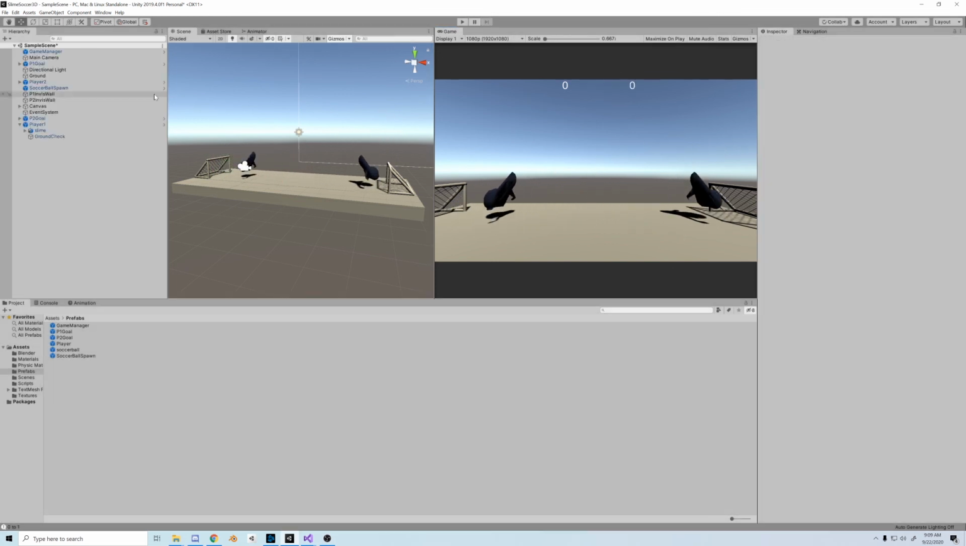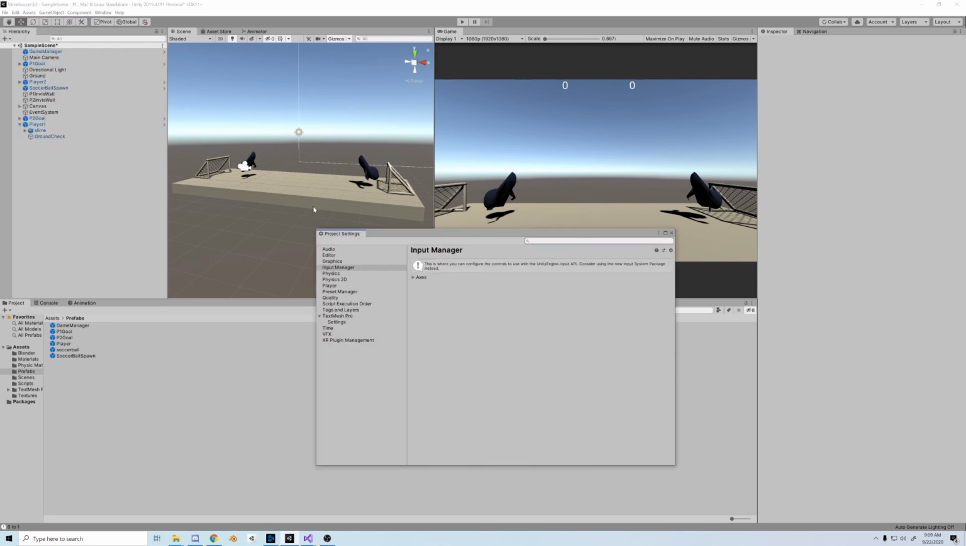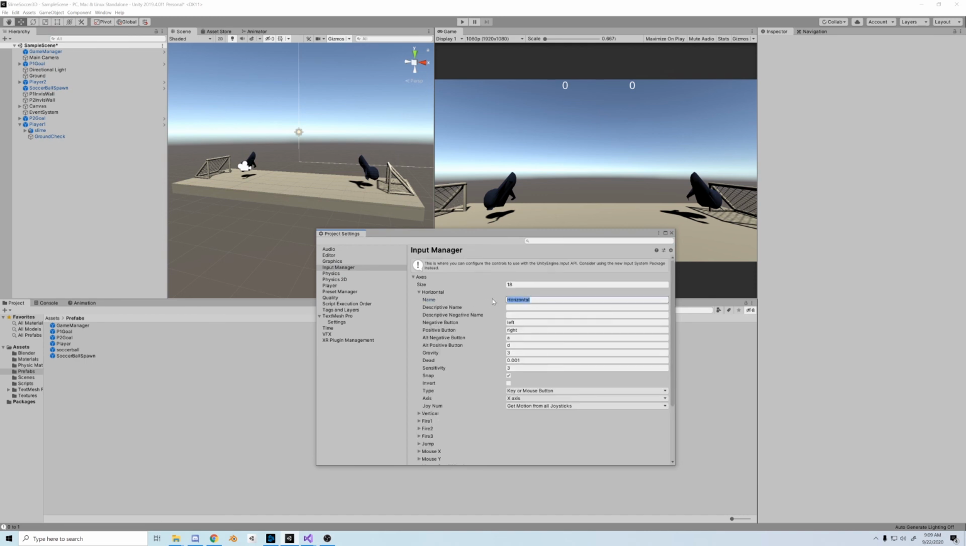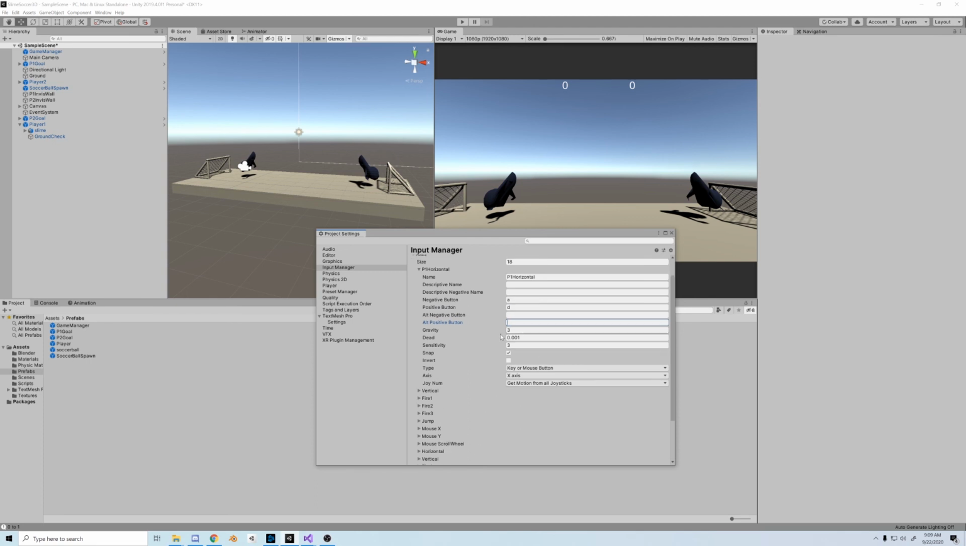Now, let's try to get these controls working. For me, this is complicated, because one little typo or wrong setting can have you scratching your head for like an hour. So first things first, let's go to Edit, Project Settings, and then Input. For organizational purposes, I'm going to turn this first horizontal into P1 horizontal, and then make the primary left and right keys A and D. I'll remove the left and right.